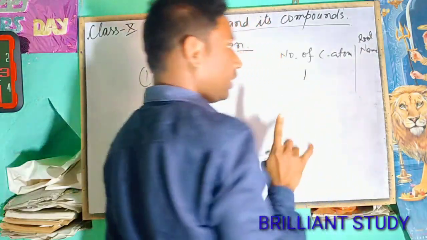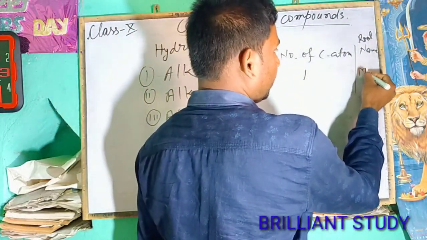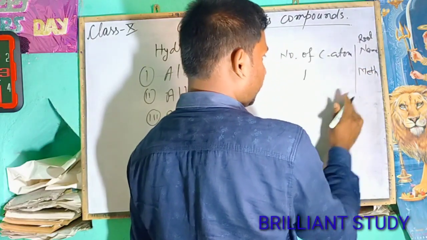If there is only one carbon atom, it will start with meth.